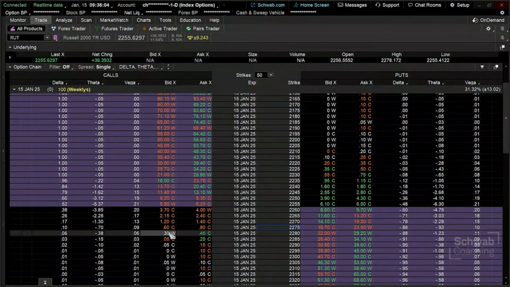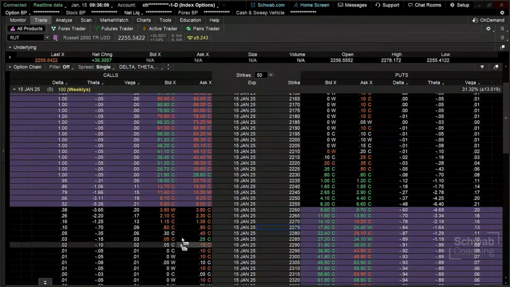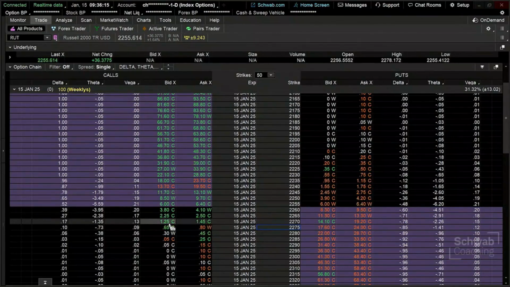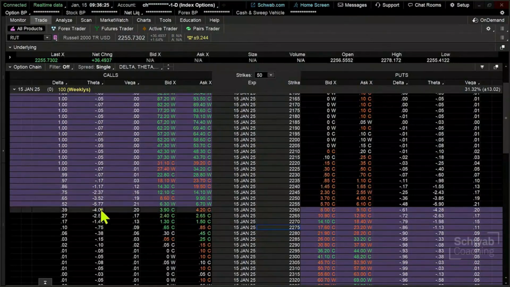Now, we're looking at liquidity here, and it's about 20 cents wide. Just for the sake of liquidity, I might come down into the 2275 or maybe even the 2270 and look at fading it from that point, because again, we've got to strike that balance. That's going to be about a 17-cent delta. But also, I want to change this. We know what theta is going to be, right? Theta is going to be an absolute. All this time value is going to be gone at the end of the day.